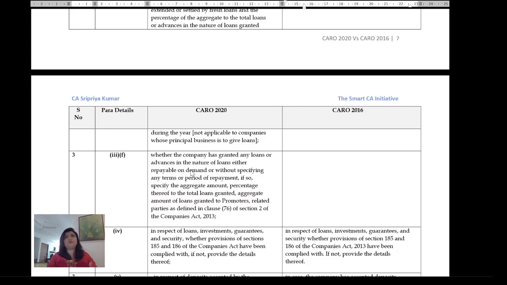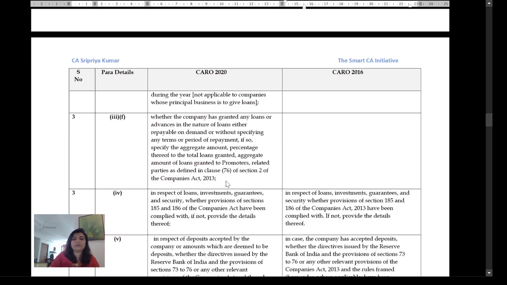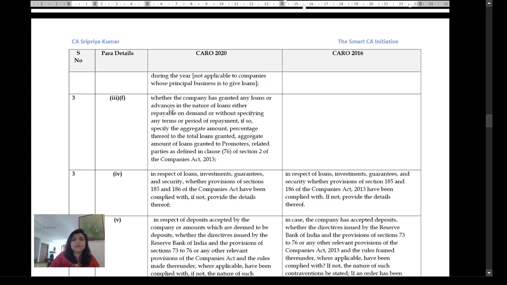So anything which is in the nature of a loan needs to have a tenor, needs to have a rate, so that it's not prejudicial to the interests of the company. Aggregate amount of loans granted. Related parties, here they're talking about 276, coverage of 276. So especially to your promoters and to your related parties, if you've given a loan without specifying the terms of repayment, again, if it's the director, then maybe it also impacts your 222 deemed dividend clauses.